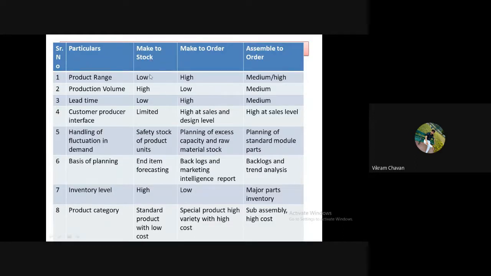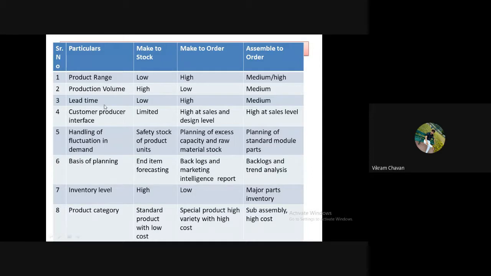So in make to stock production, the standardized products are there, so the volume of production is very high. In make to order production, volume is very low, and in assemble to order production, its range is in between, medium to low, so we can say the volume of assemble to order production is medium.